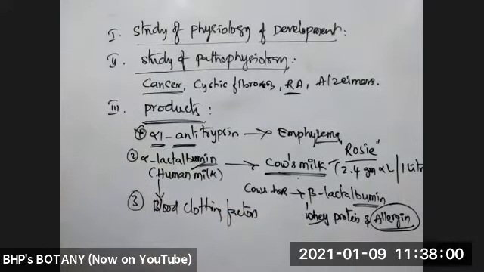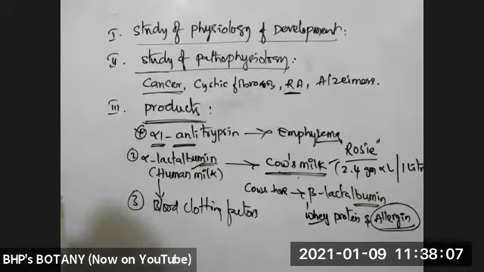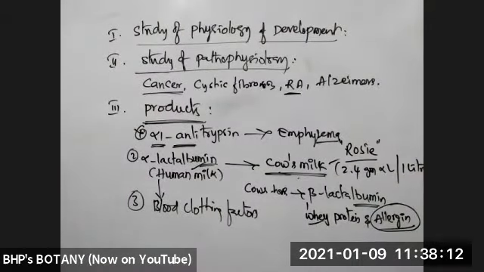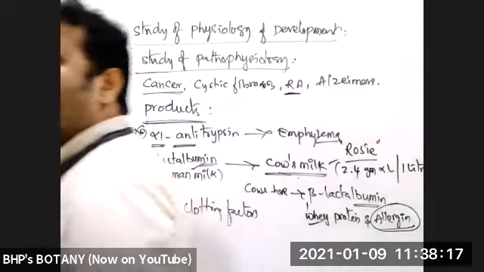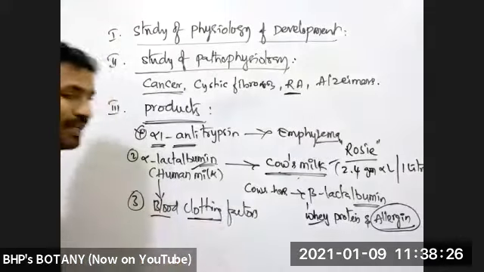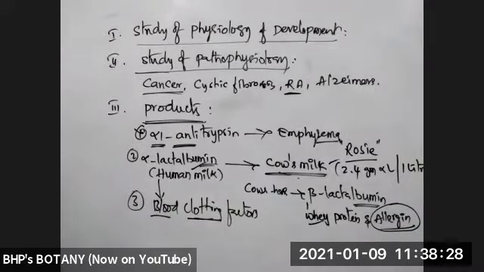In the blood clotting mechanism, there is involvement of intrinsic and extrinsic factors. A deficiency of these blood clotting factors causes hemophilia. So blood clotting factors can be produced by transgenic animals, and they can be used for the treatment of hemophilia.